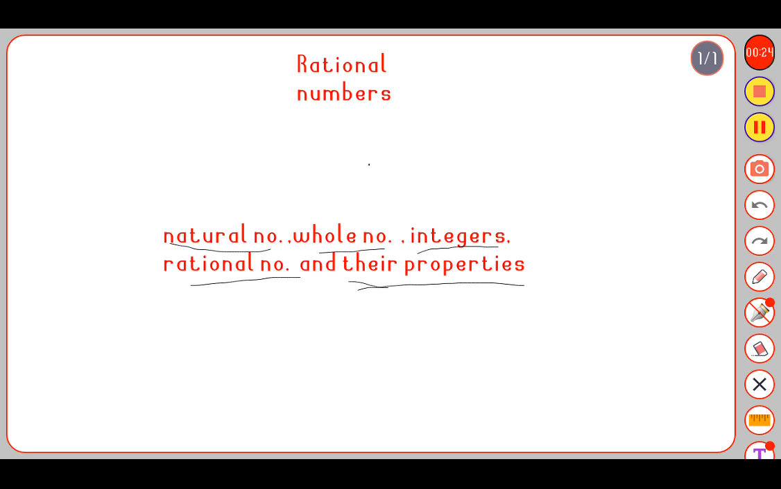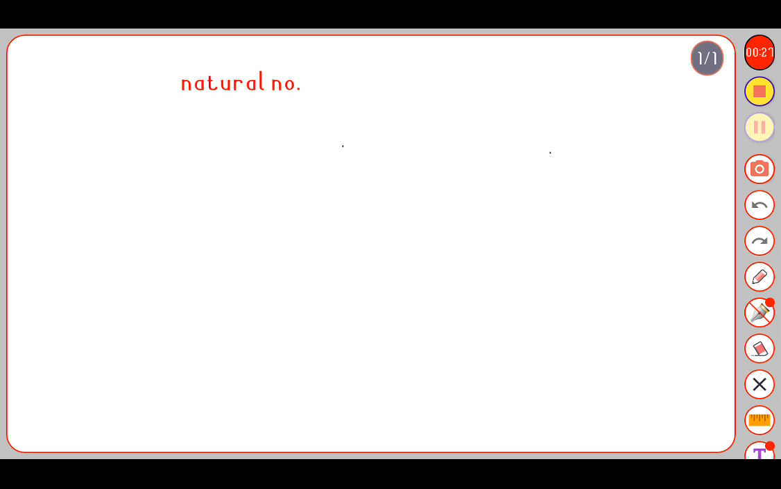So first we will discuss natural numbers. Natural numbers are the numbers that start from 1 and continue to infinity, which includes all the counting numbers, that is 1, 2, 3, 4, 5 up to infinity. It is a set of numbers which starts from 1 and ends at infinity.